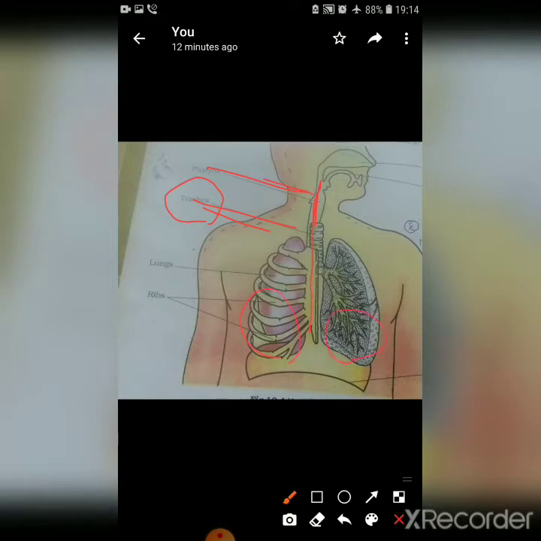Ribs are seen here, right. So we have two lungs which contain the bronchioles, very small branches of the windpipe. As you are able to see here, the figure is given which looks like branches, right, a small branches-like structure is visible. And we have a pair of lungs.